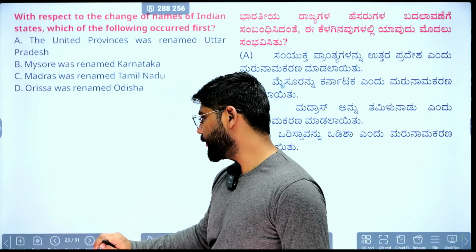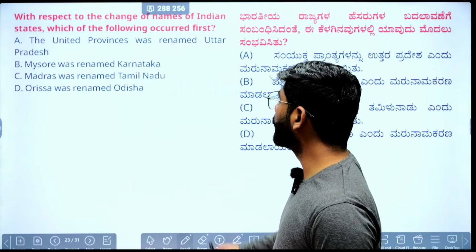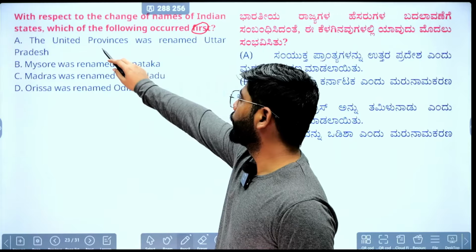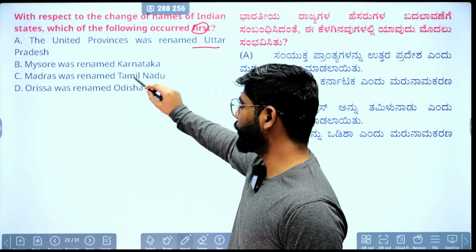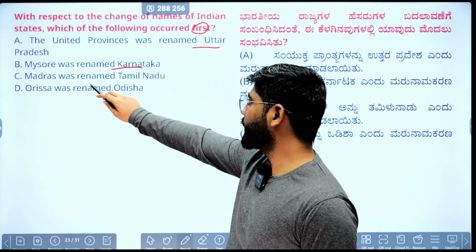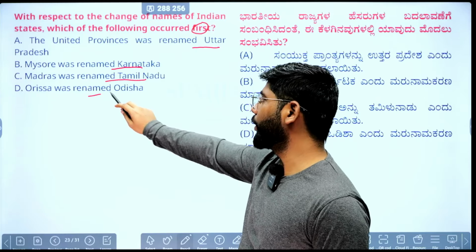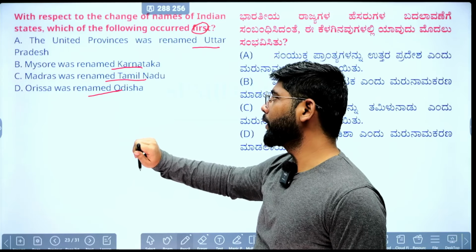With respect to change in names of Indian states, which of the following occurred first? United Province was renamed Uttar Pradesh, Mysore renamed Karnataka, Madras renamed Tamil Nadu, Orissa renamed Odisha.